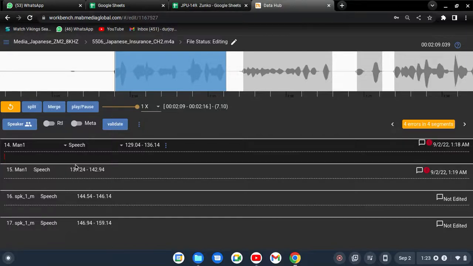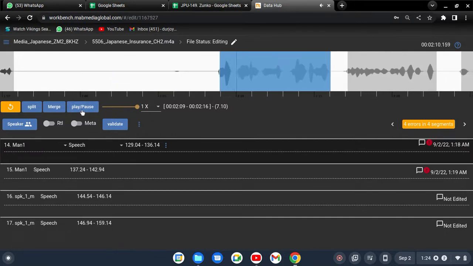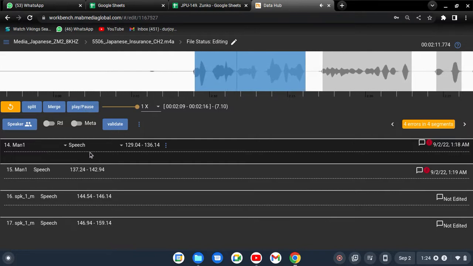So let's start with how you will do the transcription and what the rules are. For the first rule, suppose this is segment 14. I hear that segment, and the person said something. After that I confirm that this is the segment which man one talked. I just select this as man one. After that I have to select the category also.